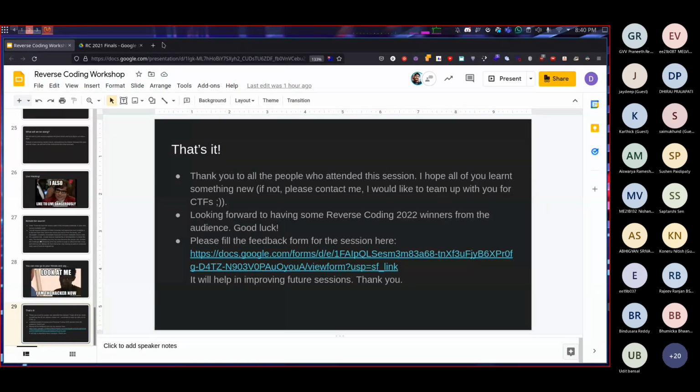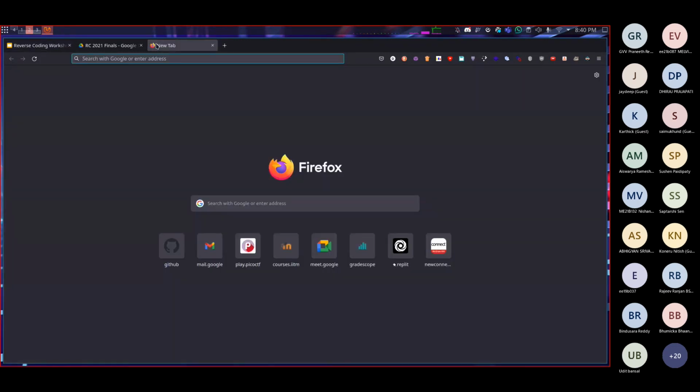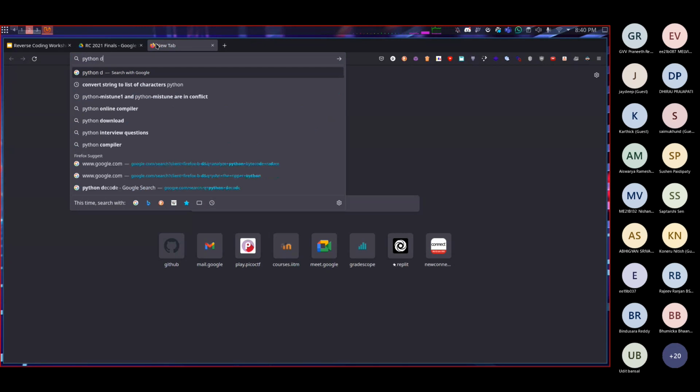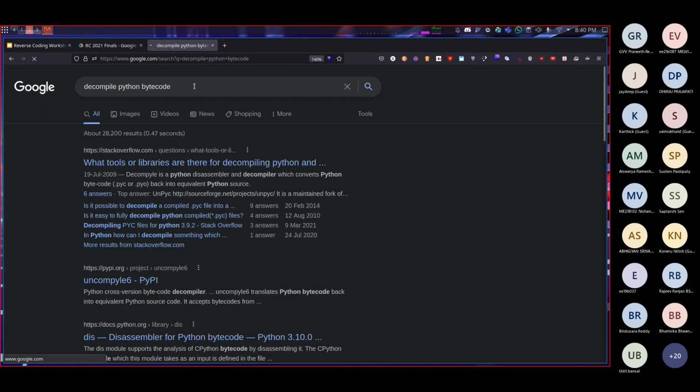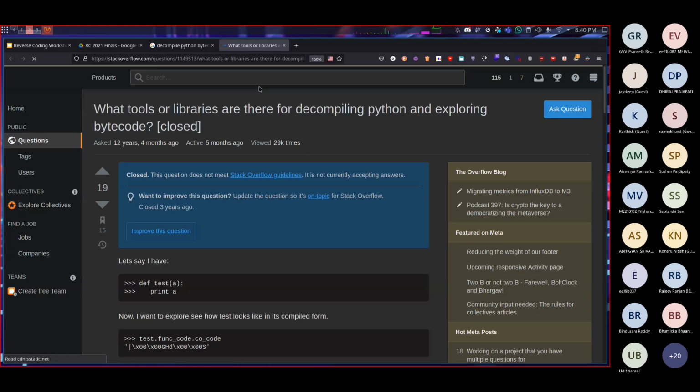If you search for how to decompile Python bytecode, you'll come across tons and tons of libraries which do this. This is a really common problem, and I expect it could be solved easily this way rather than just guessing inputs. It's just that you need to think out of the box, sort of thing.